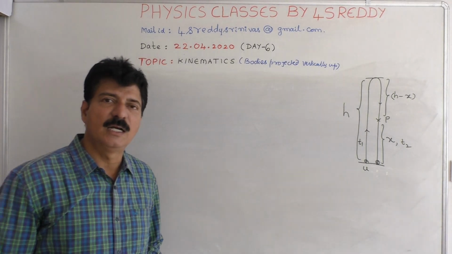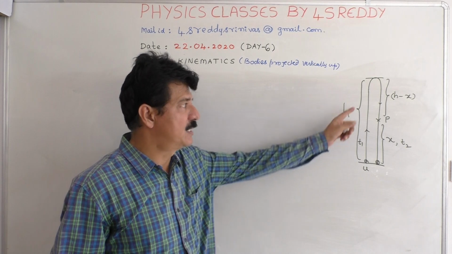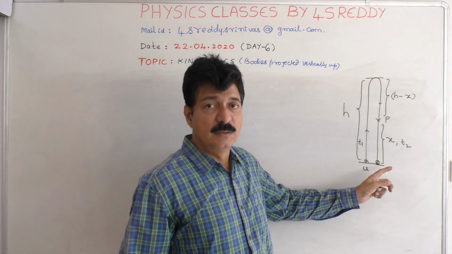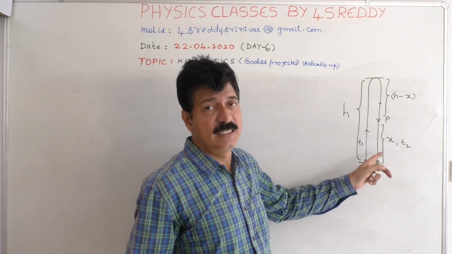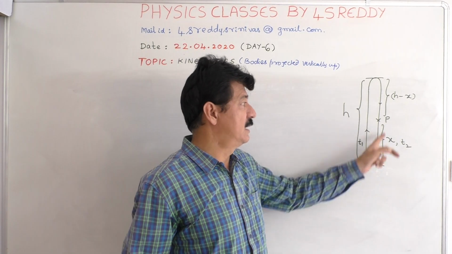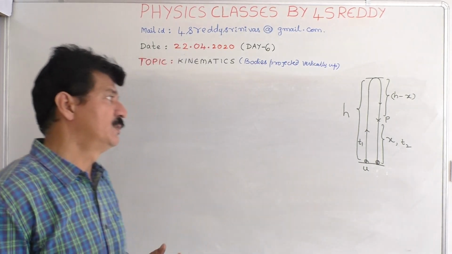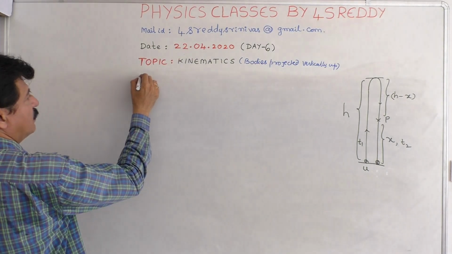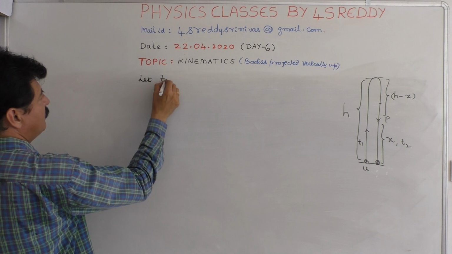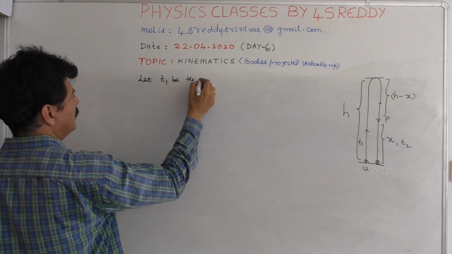Whenever they are projected vertically, they can meet only when the first body is in the downward motion and the second body is in the upward motion. Therefore first, what you have to assume is, let T1 be the